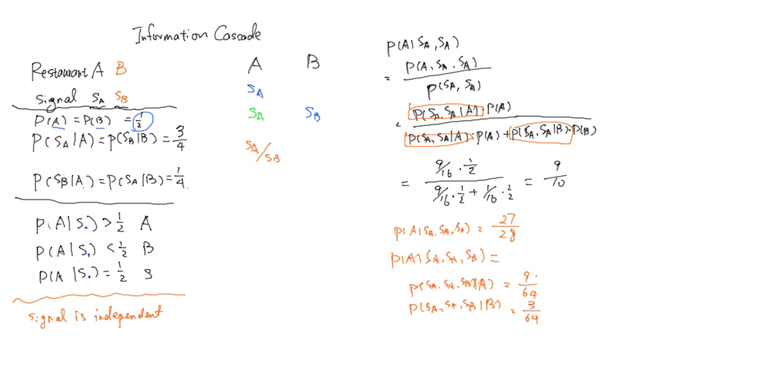So the posterior will be 9 over 9 plus 3, which is 3 over 4.